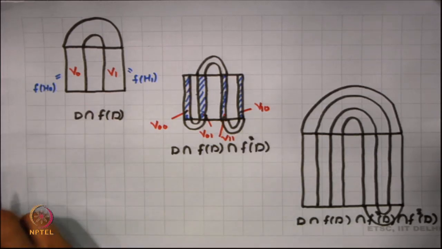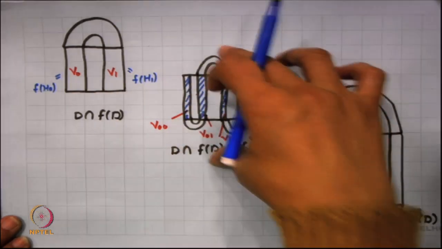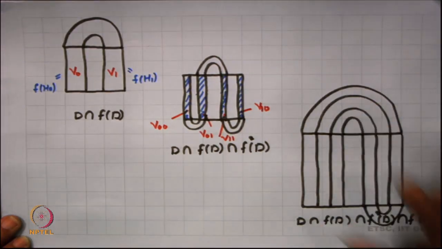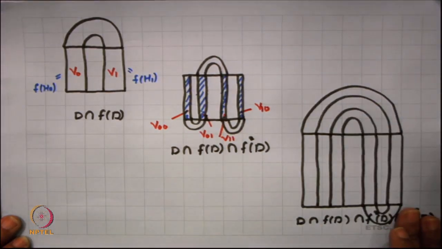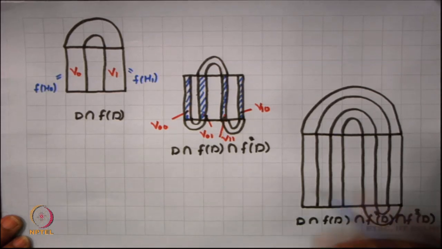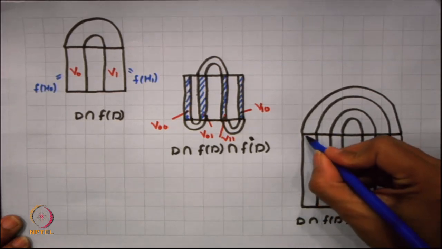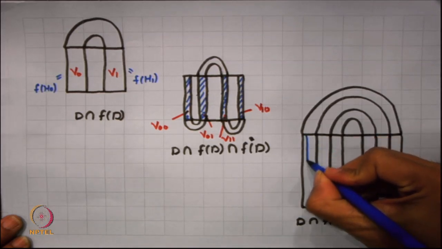Now, what happens if I take it further? What will I get here? Let us look into this part. I am just stretching up this part. So, this is my F of D intersection F D intersection F square D. When we stretch it further, we get again two parts here. I am just trying to draw this part over here.